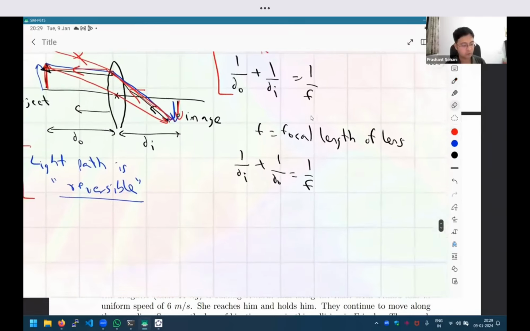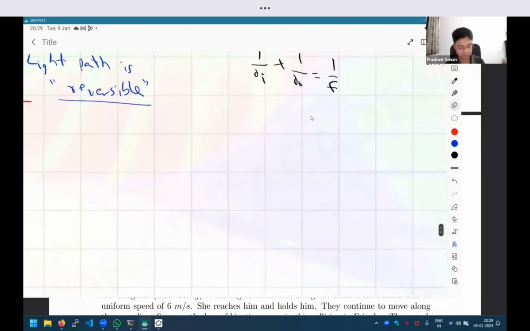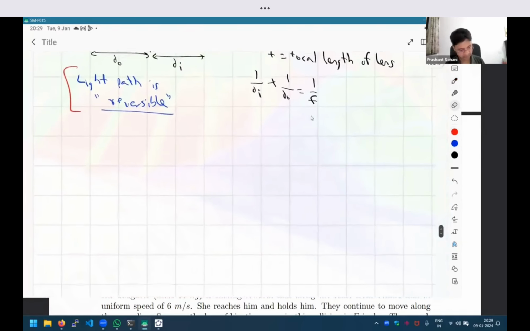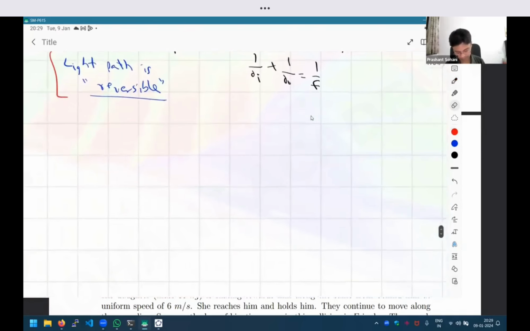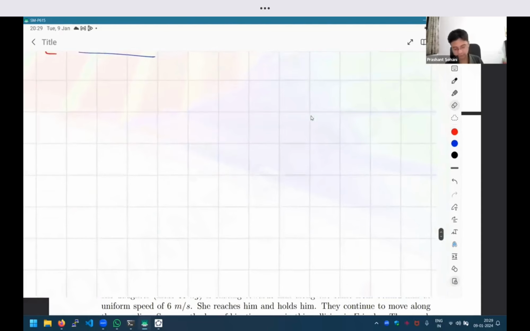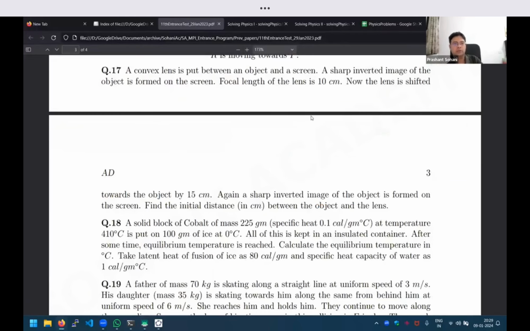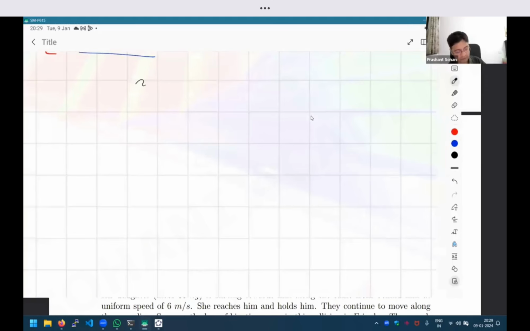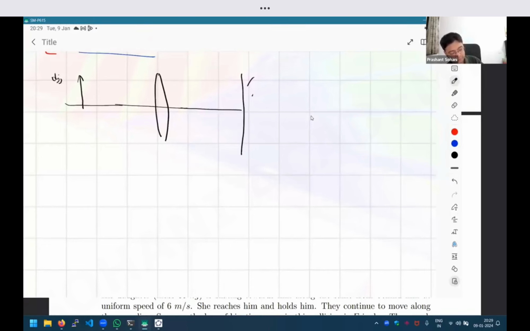So now let us try to apply this in the given question. Okay, what is the information given? We are given that a convex lens is put between an object and a screen. So the diagram is something like this: the lens is over here, the object is over here, and the screen is over here.